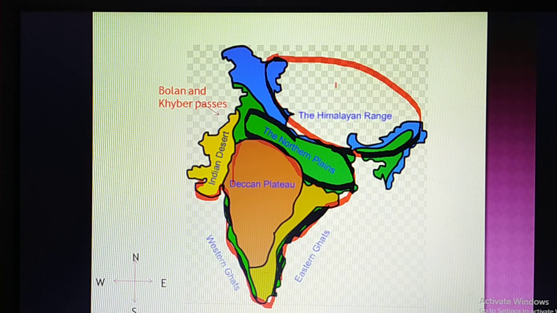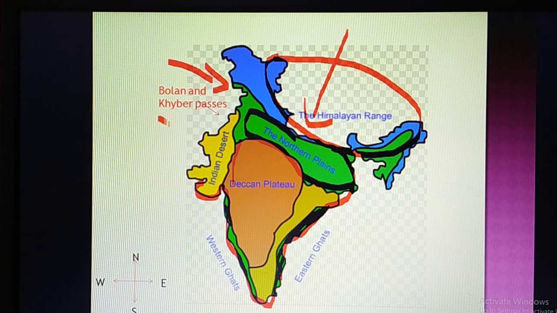Obviously, for centuries no country could attack India from this route. No single country was capable of invading India from this route, because here the Himalayan mountain plays a role like a big wall. Because of that reason India is secured, especially from the security point of view. Obviously there were so many battles, thousands of attacks on India, not from this route but from another route. This is called the northwestern route of India.